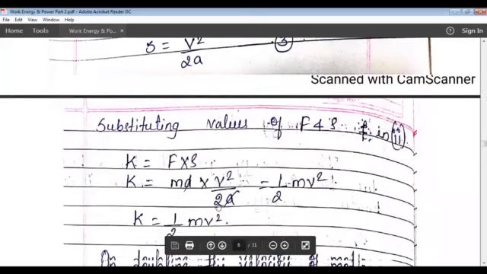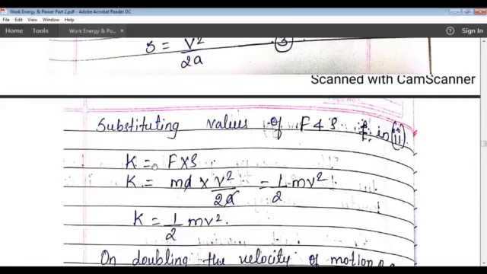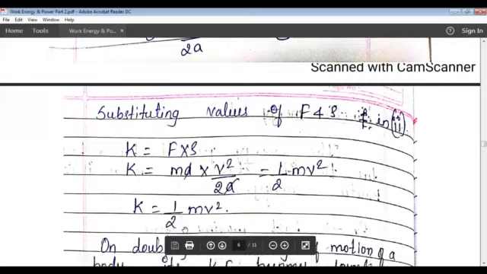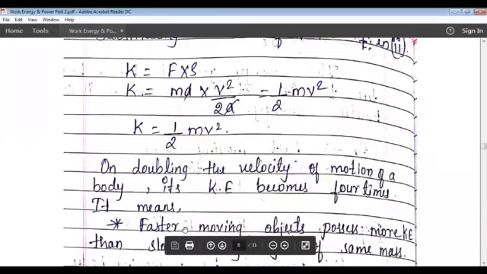If you substitute the value of f and s in equation number 2, you will get k is equal to f into s. This is equation 2. So f is m into a, and s is v square divided by 2a. So a will cancel. What you will get is 1 by 2 mv square. This is nothing but the expression for kinetic energy. The expression for kinetic energy is k is equal to half mv square.